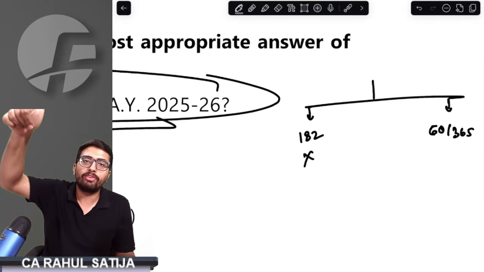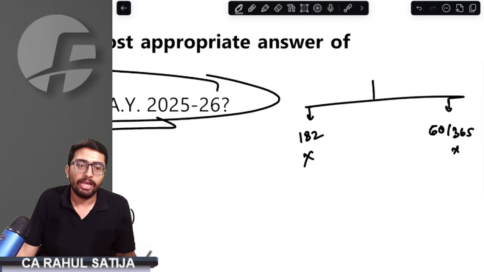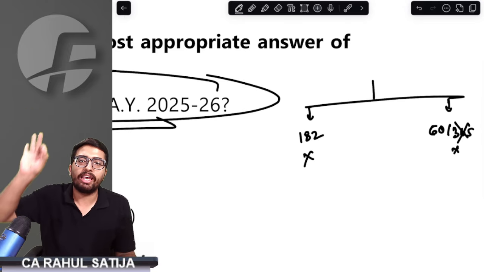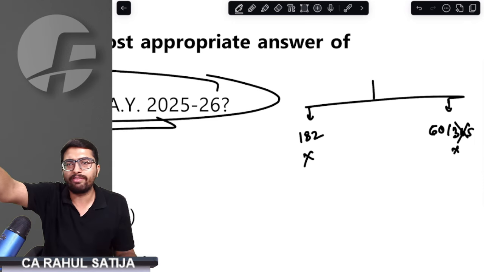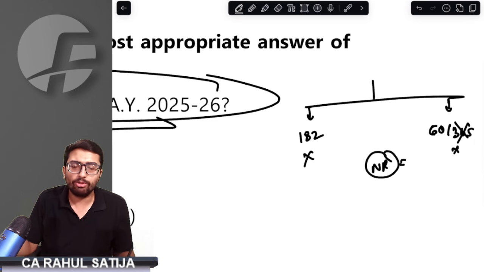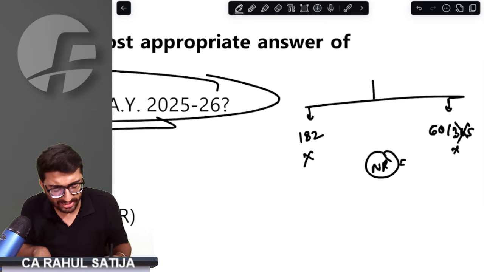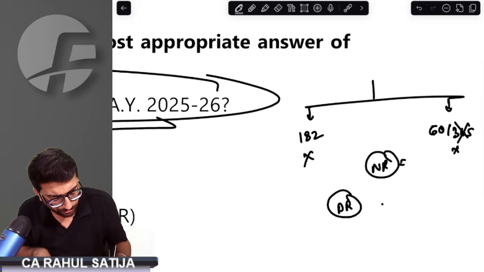The right answer is no. He is not fulfilling 182. He is not fulfilling 365 days. In any case, he will never fulfill 365 days. So we are sure that he is non-resident. He is non-resident by default. The second thing to be checked: is he a deemed resident?